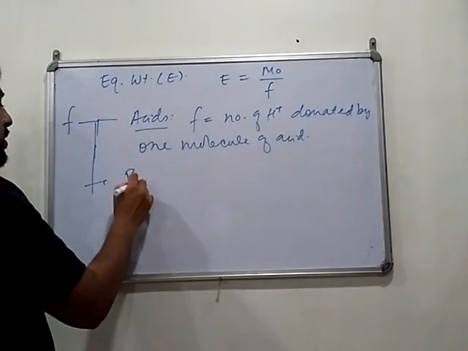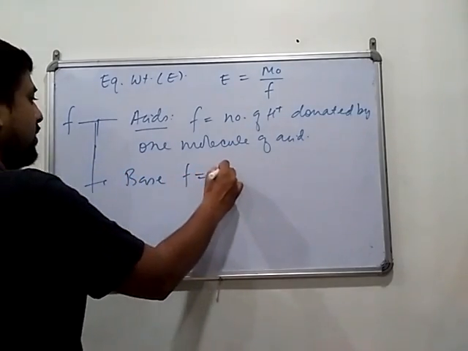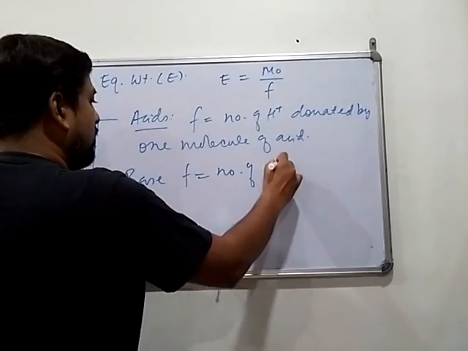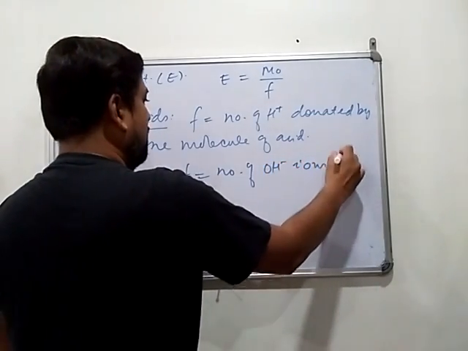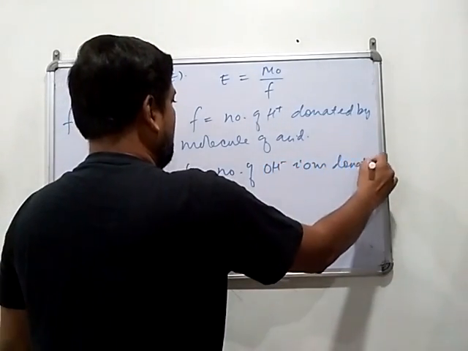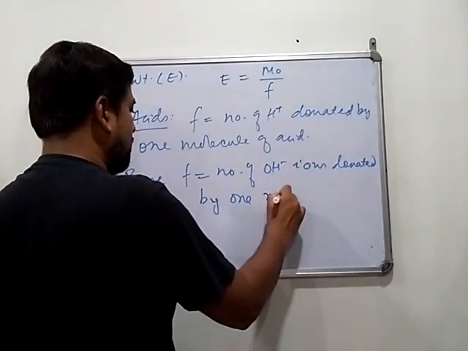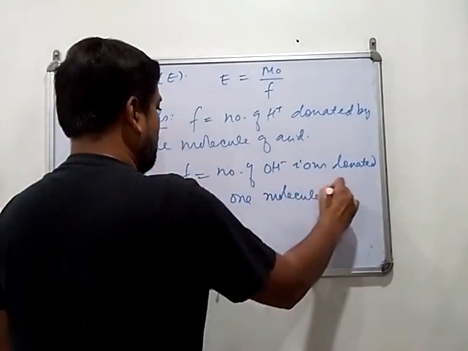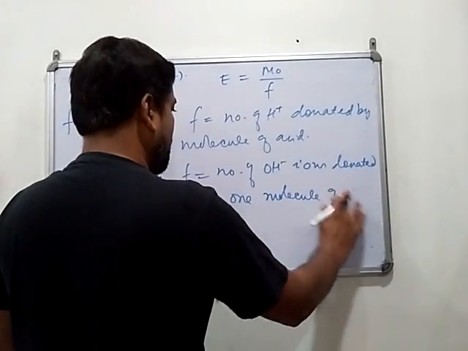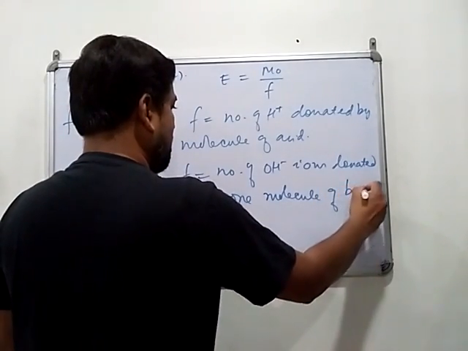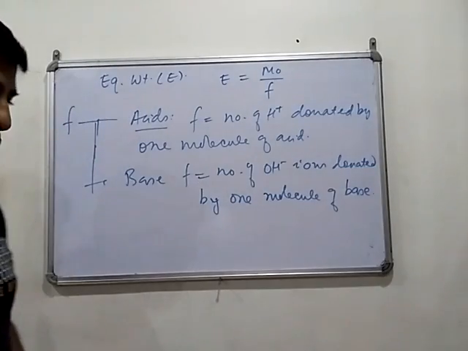In case of base, factor is number of hydroxyl ions donated by one molecule of base. Okay, so this is the factor.